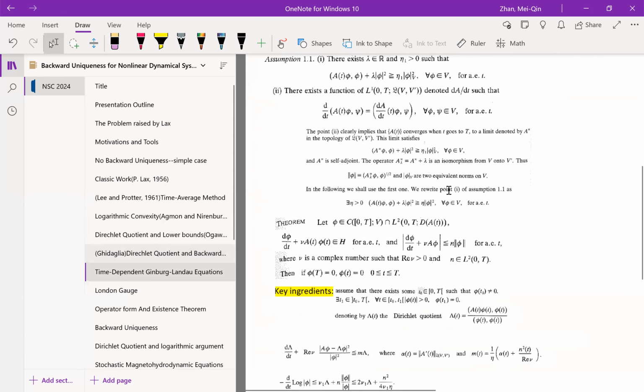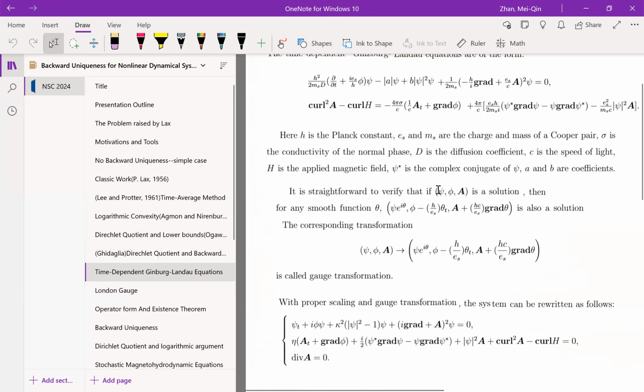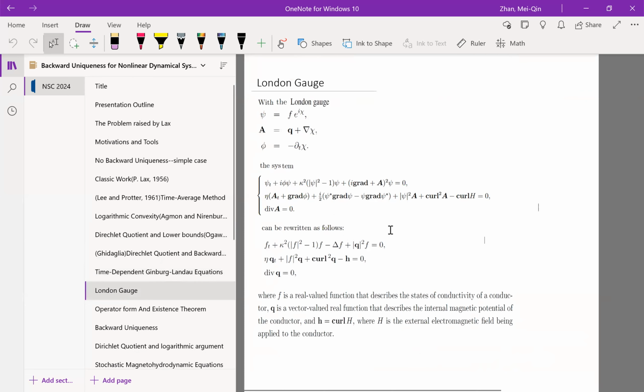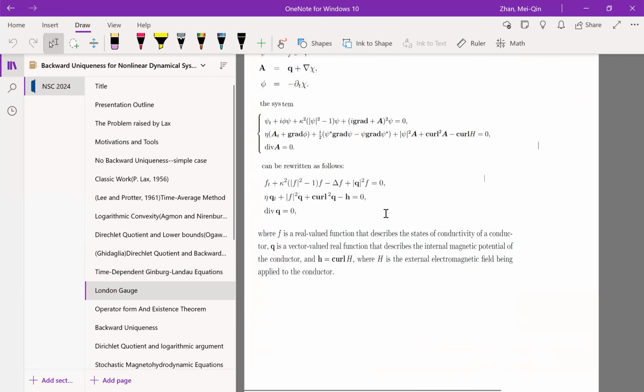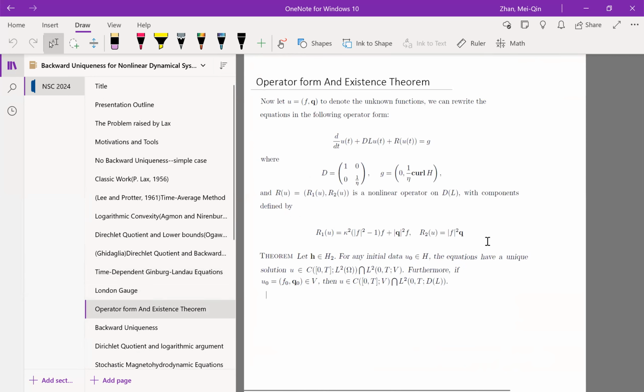Then finally, my own work on the Ginzburg-Landau equations. We have these Ginzburg-Landau equations. By introducing a gauge, we can come out with the dimensionless equations. And furthermore, by introducing the Landau gauge, then assuming f is a real valued function, we are able to further reduce the equation to this simpler equation. And then write the equation in operator form. So we have d/dt u(t) + L u(t) + R u(t) equal to g.